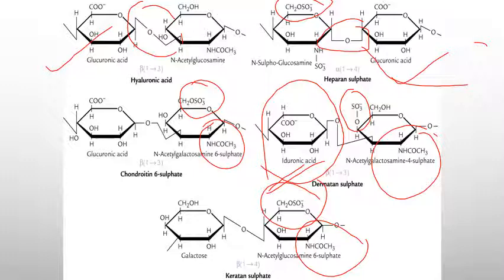as the common thing. Then in dermatan sulfate, instead of glucuronic acid, iduronic acid is present, and in keratin sulfate there is no uronic acid or iduronic acid present.